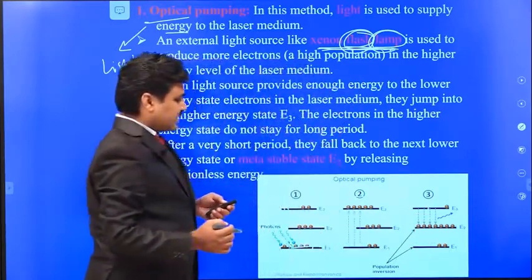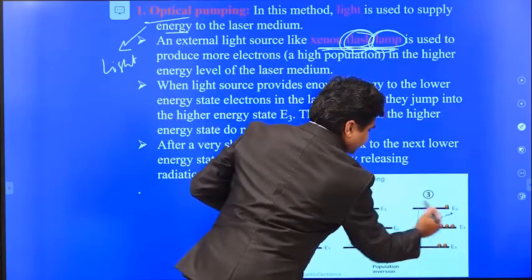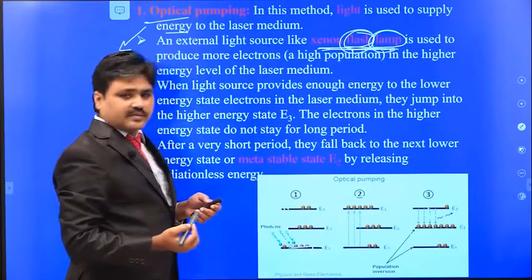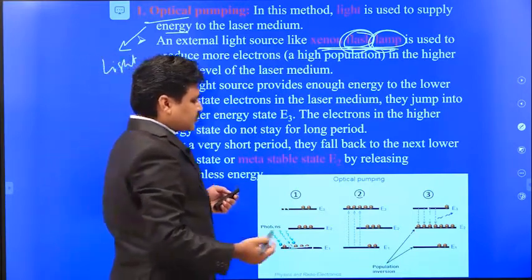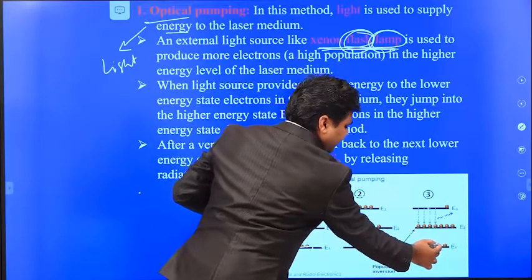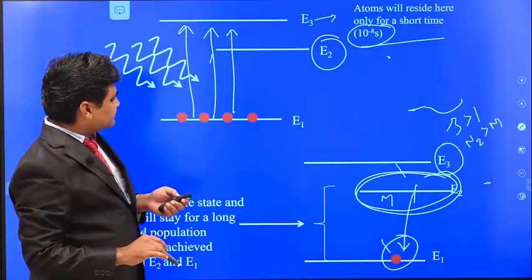Okay, so this energy level E2 is a metastable state, that means it has a longer lifetime, 10 power minus 3 seconds to 10 power minus 6 seconds. That's why it will stay here for a long time. So the number of atoms in the E2 level is greater than the number of atoms in the E1 level.